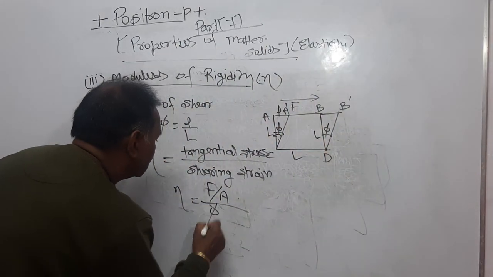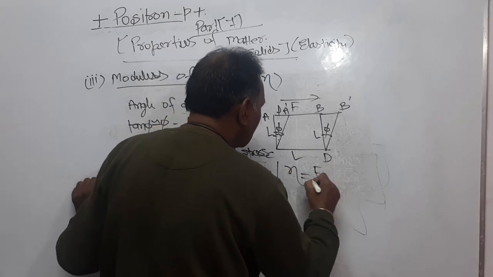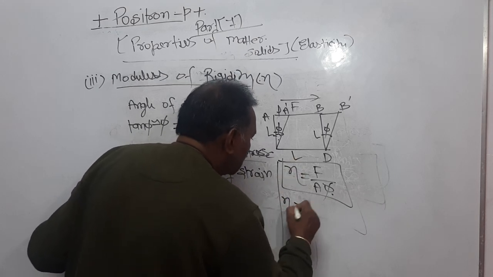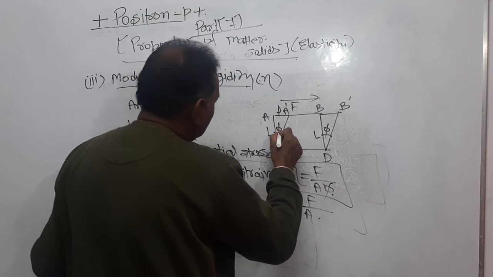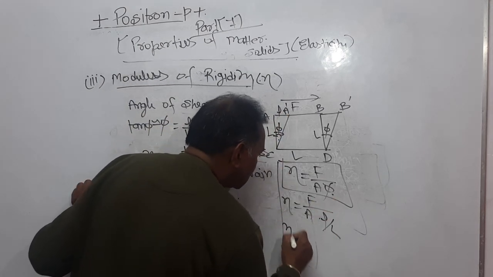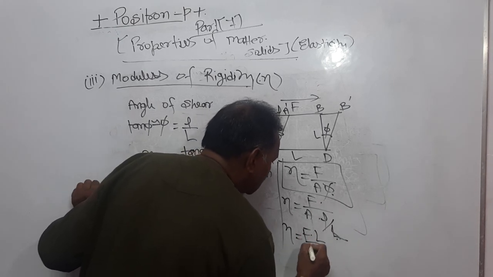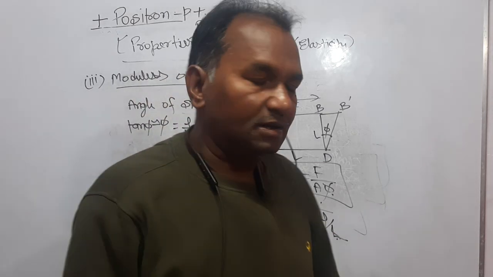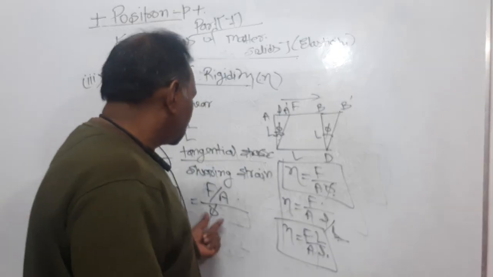This is phi, so eta is equal to F upon A phi, or you can also write F upon A, and phi can be replaced by small l upon L. So eta is equal to F L upon A l, this L will be part of the numerator like this, and this is the modulus of rigidity. Now dear students, again the dimension of modulus of rigidity, this is the angle.